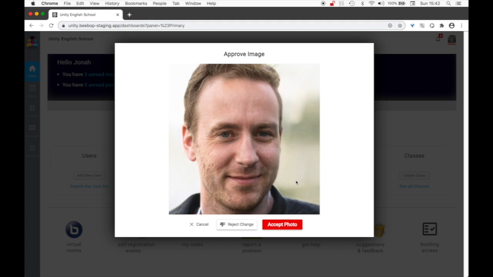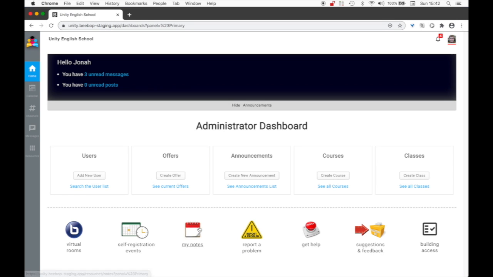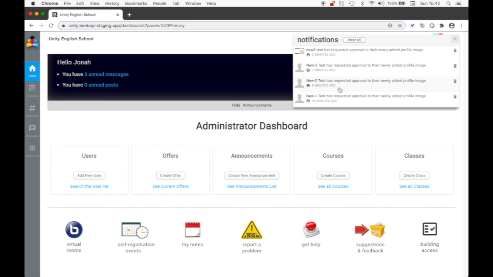If I'm not sure and I want to ask my boss, I can just cancel or I can leave it to somebody else. When I cancel, the submission is still there. All my colleagues, all the other administrators will still be able to see it and decide if this is acceptable or not. So in this case, I will decide later.